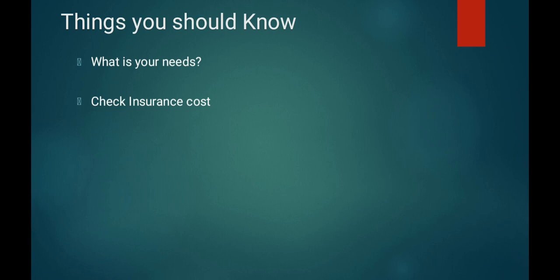And the next one you should keep in mind is the claim settlement ratio. It is generally mentioned in percentage. It tells you whether the insurance company is trustworthy or not. The higher the claim settlement percentage, the more trustworthy the insurance company. So generally, you should select the insurance company with a higher claim settlement ratio.